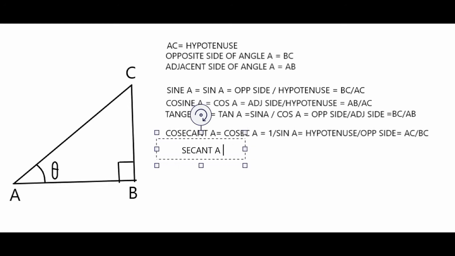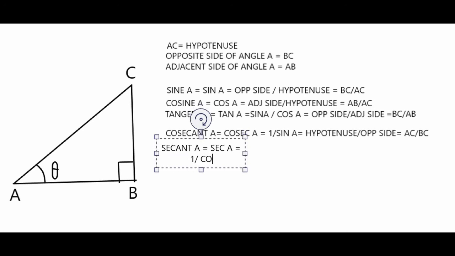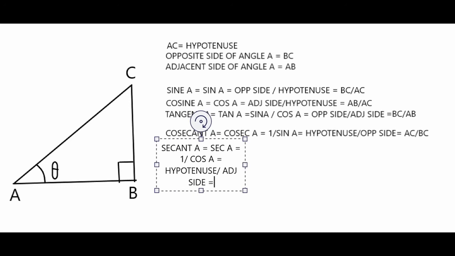We remove the co from cosecant, so it becomes secant A, the short form is sec A, which is equal to 1 by cos A. If cos A is adjacent side by hypotenuse, then 1 by cos A, the reciprocal, is hypotenuse by adjacent side, which is simply AC by AB.